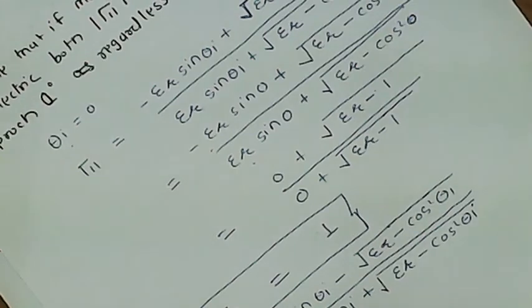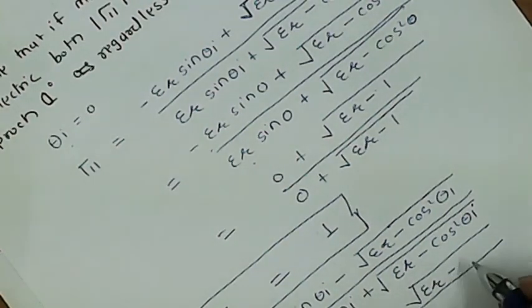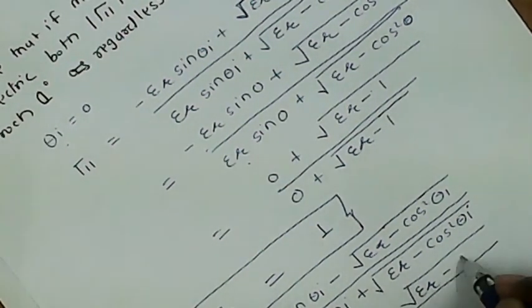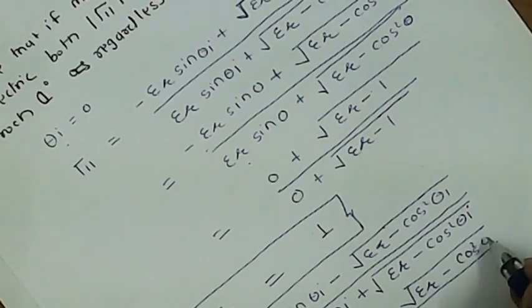So sin theta is 0, minus under root relative permittivity minus cos square theta, divided by sin theta plus under root relative permittivity minus cos square theta.